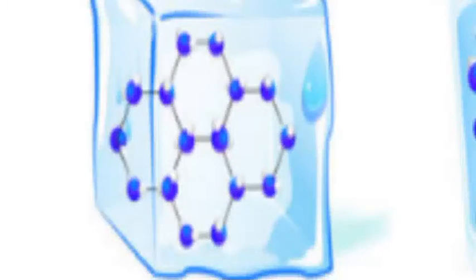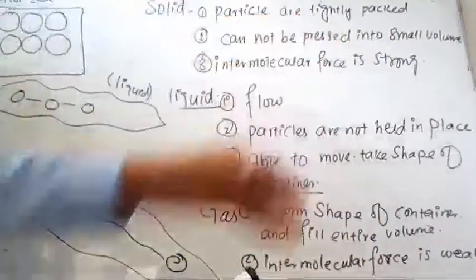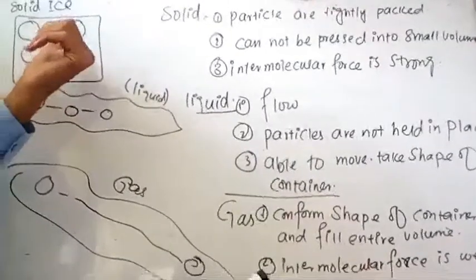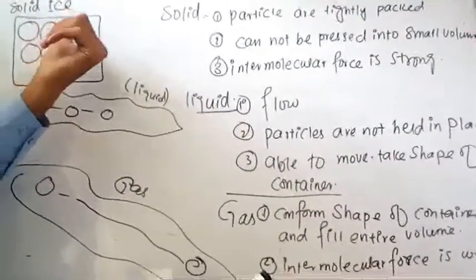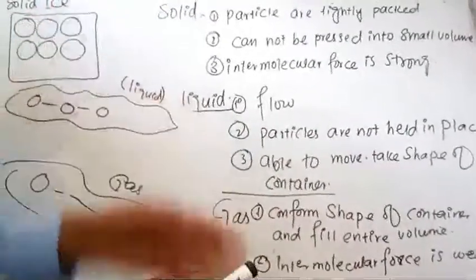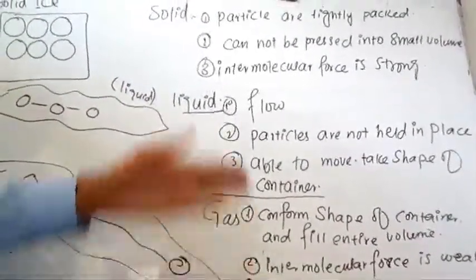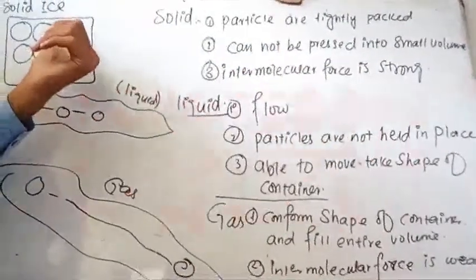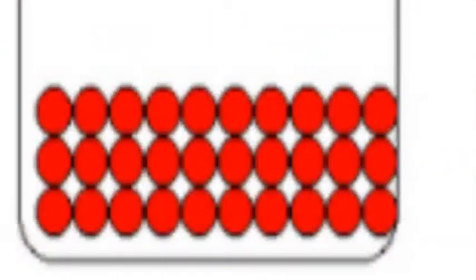So solid particles cannot be compressed, as these particles are already compressed. It means that the space between the particles is very low. That is why these particles cannot be compressed. So this is a property of solids. And the intermolecular force between the solid particles is very strong. Why? Because the particles are very close to each other.